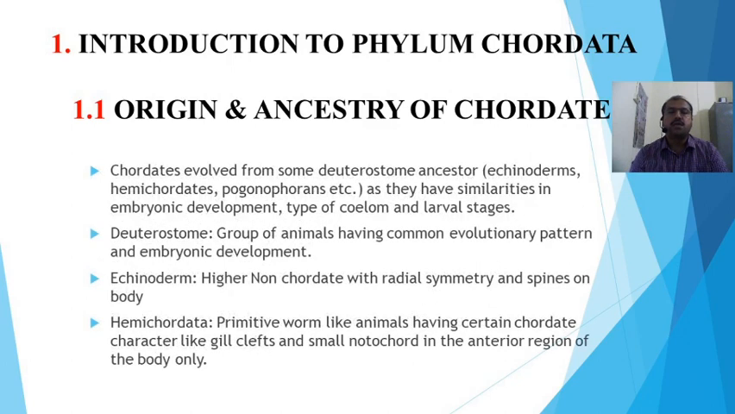Then hemichordates. These hemichordates are primitive worm-like animals having certain chordate characters like gill clefts and a small notochord in the anterior region of the body. So these are primitive. These are said to be primitive chordates, but there is some doubt about the hemichordata. That's why the hemichordata are kept in a separate phylum.